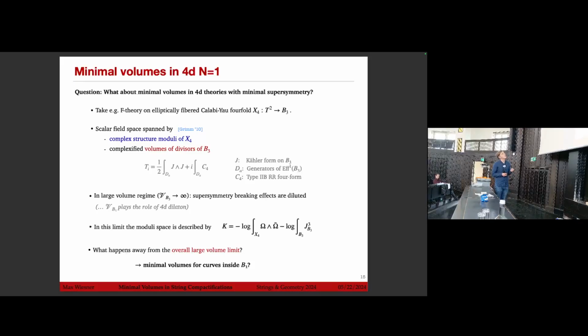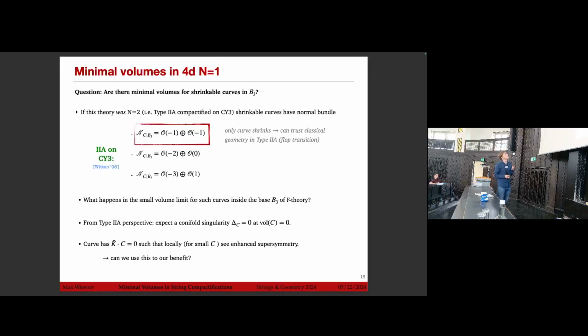And in the large volume regime, we know, of course, all supersymmetry breaking effects are diluted, because basically the volume plays the role of the 4D dilaton, and we have the simple supergravity description in terms of the scalar potential. But the question is now, what happens away from the overall large volume limit? So in particular, are there minimal volumes for curves inside B3?